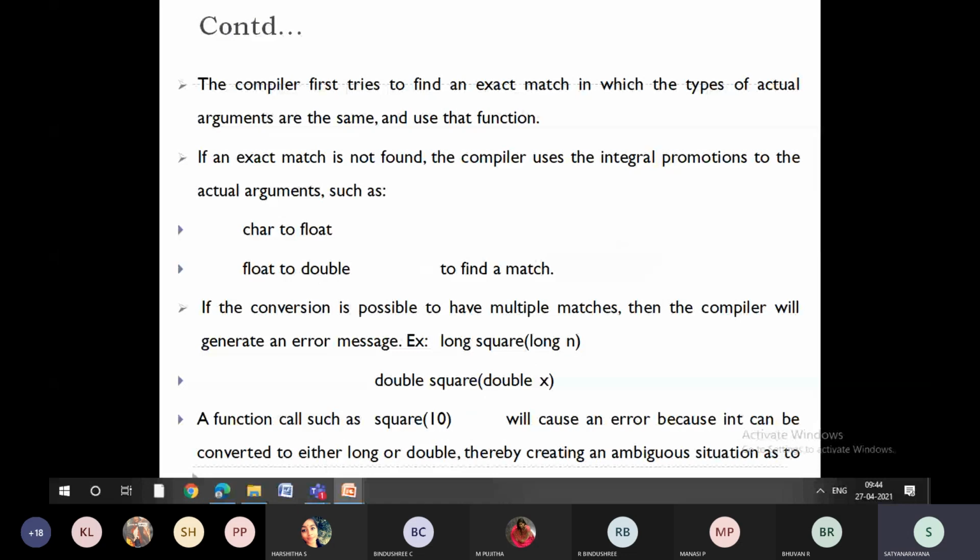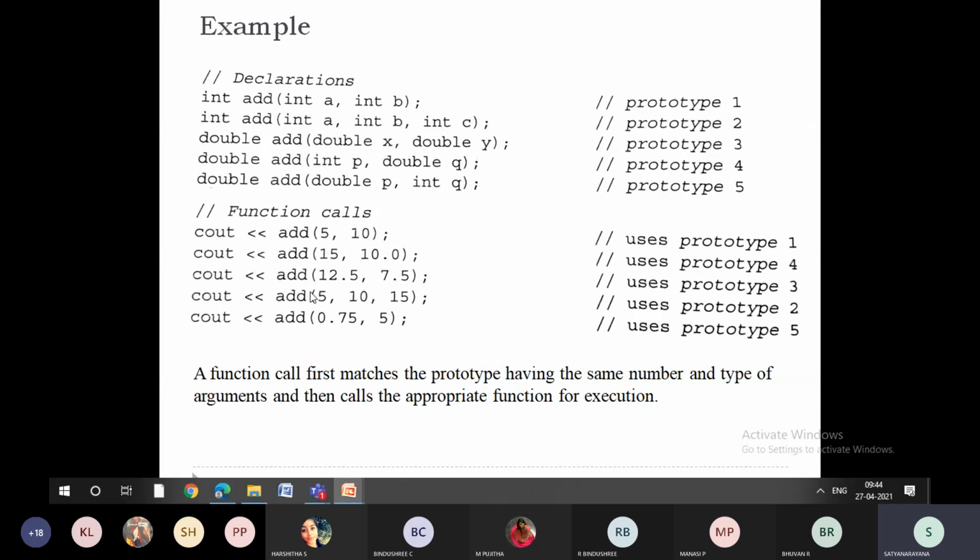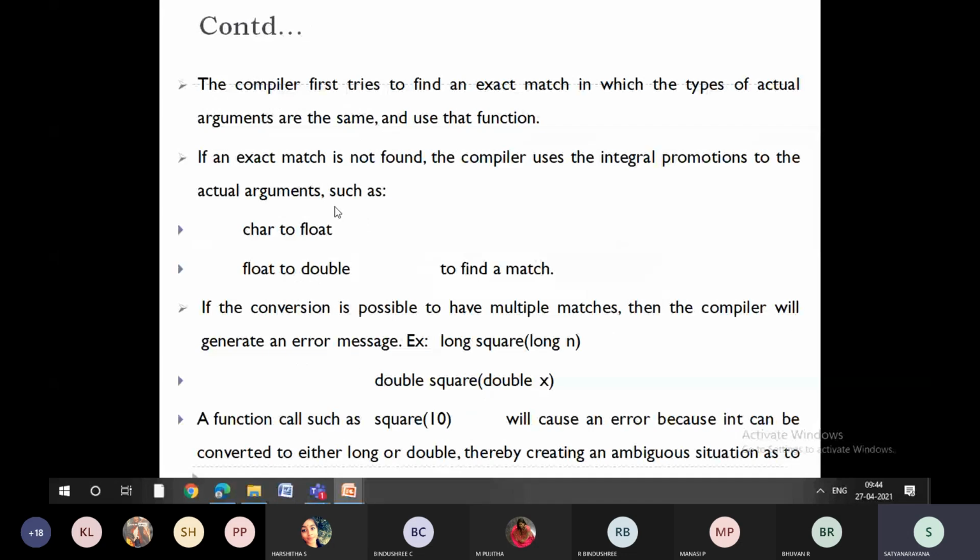Now, what is going to be the problem if it calls the similar function? You can see an example here. If we have a function with characters but the function call is float, or we have float to double, yes, it's very easy. If I have integer, calling the double is easy. If I have float, calling the integer is easy. Float to double is easy. But character to float, there we are going to get an error.